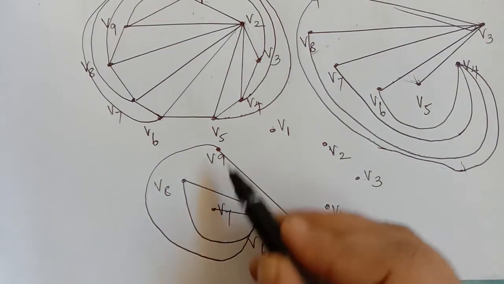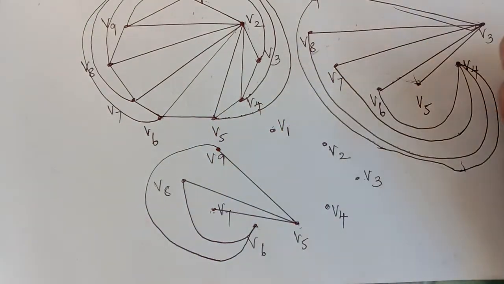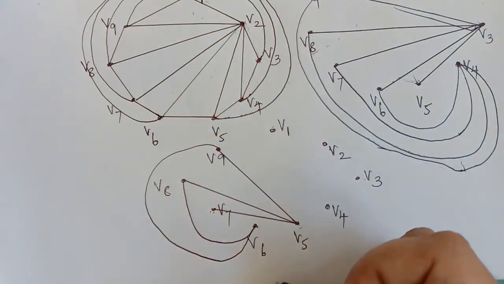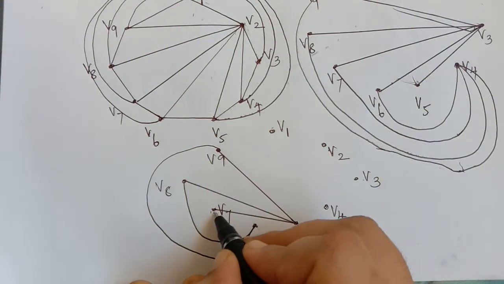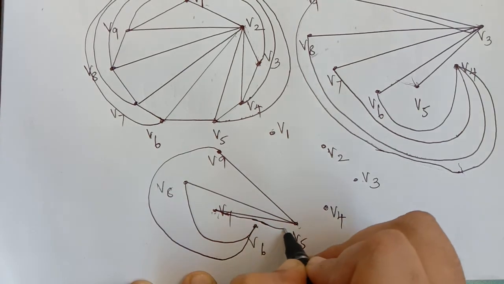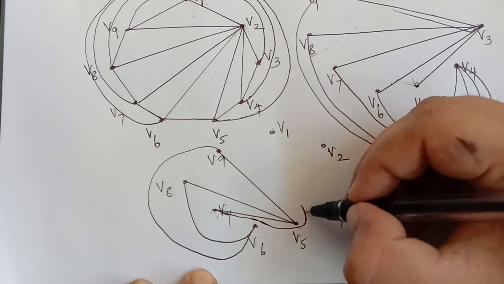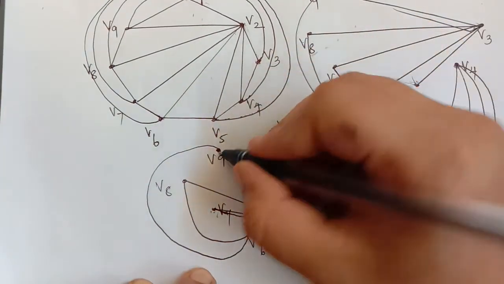Now from V7 to V9 I have to draw an edge. But if I draw in this manner, there will be a crossing. Let me check, is there any other way to make an edge between V7 and V9? When I check, I could see that I could take a way from here where there is no crossing and I could reach V9 easily. So even that has been done.